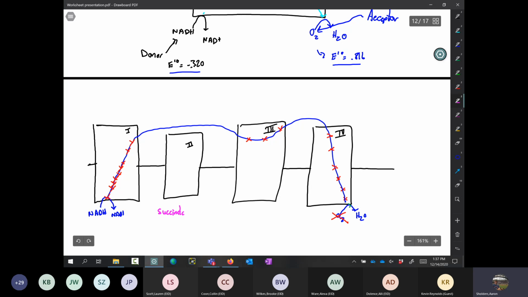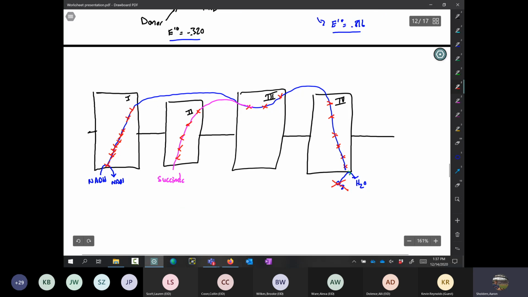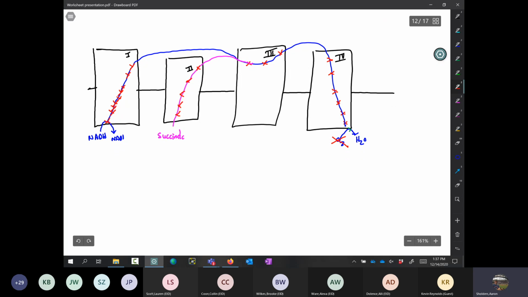And you can also think about it this way: succinate gives its electrons, and then it comes into this whole process. Same thing. It's going to back this whole thing up. The whole thing jams up.